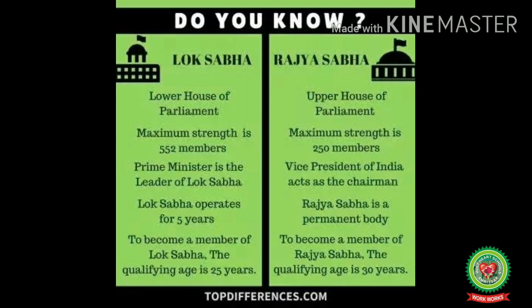Lok Sabha operates for 5 years and Rajya Sabha is a permanent body. And in Rajya Sabha, every member has a term of 6 years. To become a member of the Lok Sabha, the qualifying age is 25 years, whereas to become a member of the Rajya Sabha, the qualifying age is 30 years.